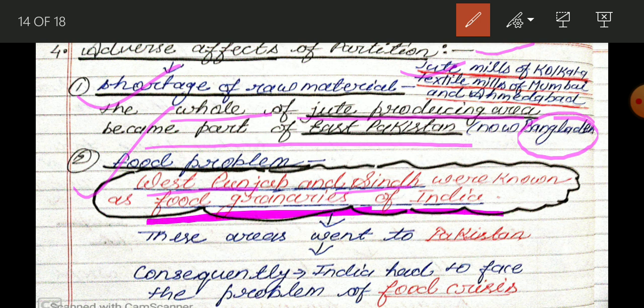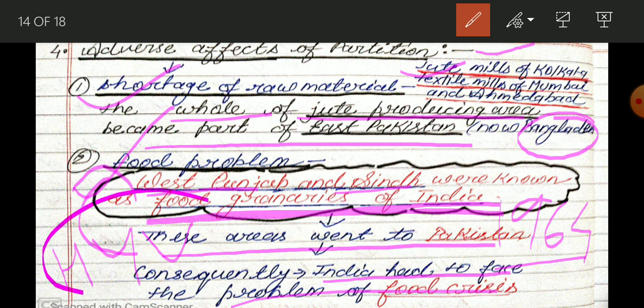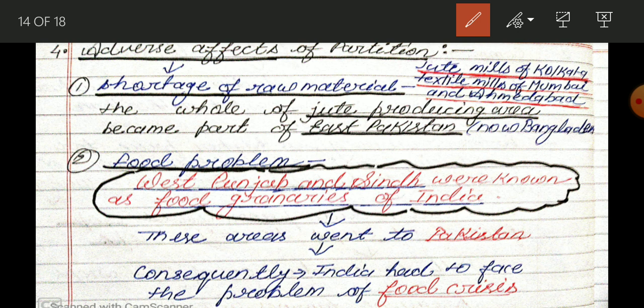These areas went to Pakistan when there was partition of India. So obviously there would be a severe problem of food grains, and because of that the result is that India had to face the problem of food crisis until 1964, until we introduced HYV technology, meaning the green revolution.